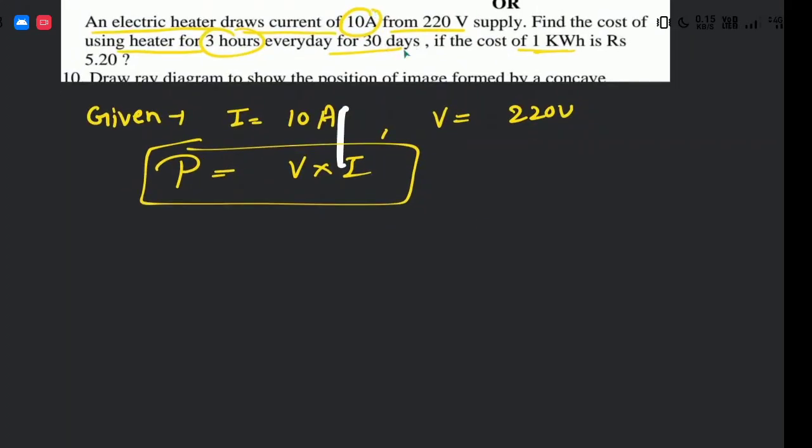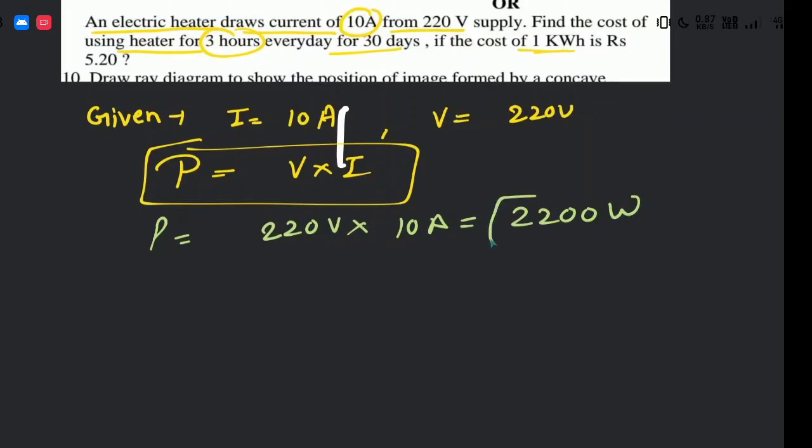Now we have to multiply it. Here voltage is 220 volt and current is 10 ampere, so this will become 2200 watt. Watt is a unit of power.